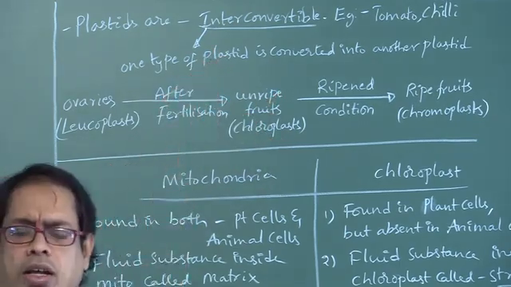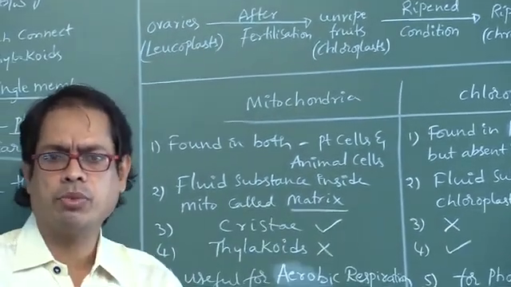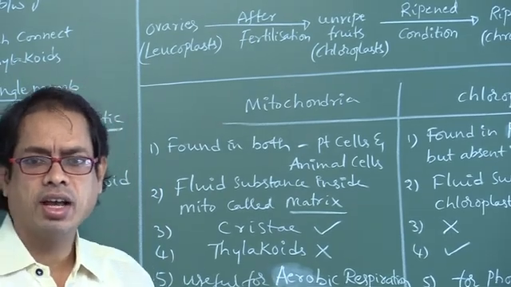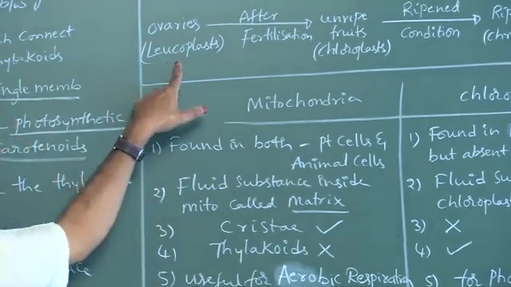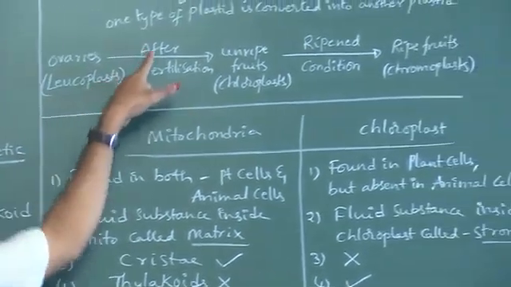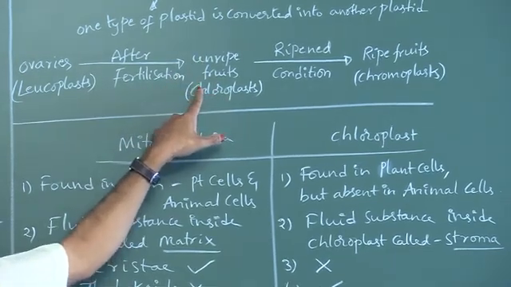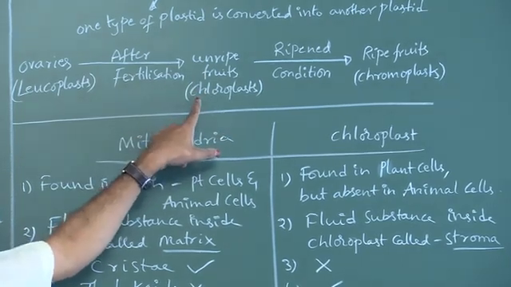If we observe the tomato or chili flower, the ovary is initially colorless. Colorless means leucoplasts are present. After fertilization is completed, unripe fruits are present. Unripe fruits appear in green color. Green color means chloroplasts.